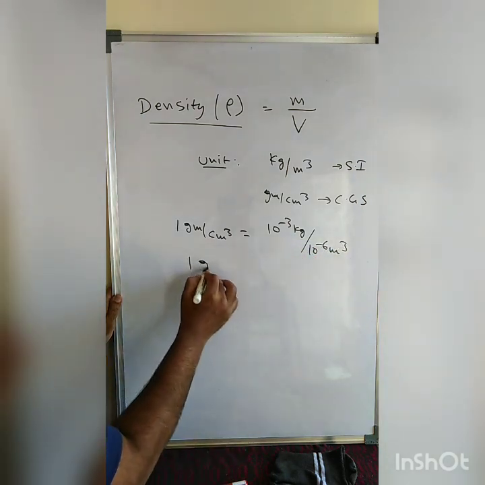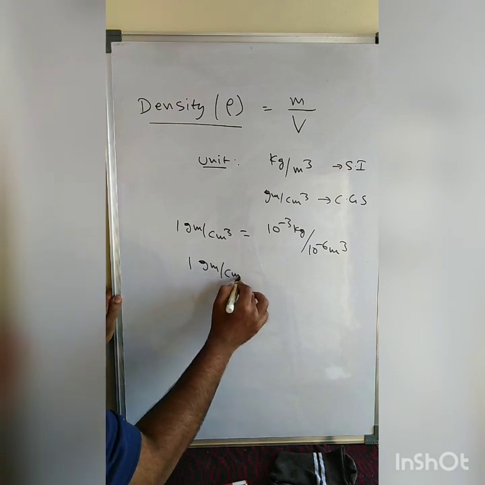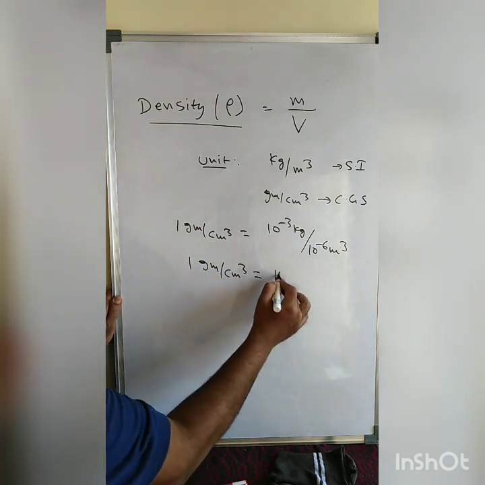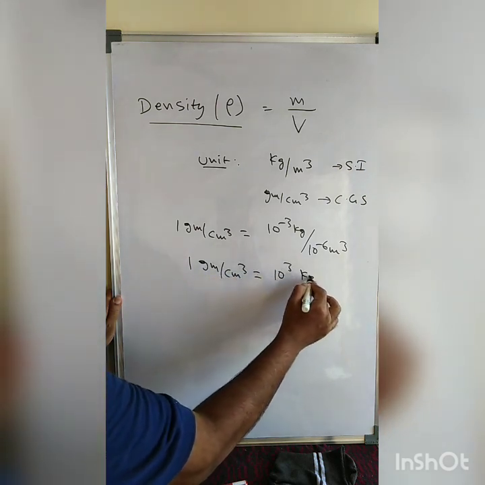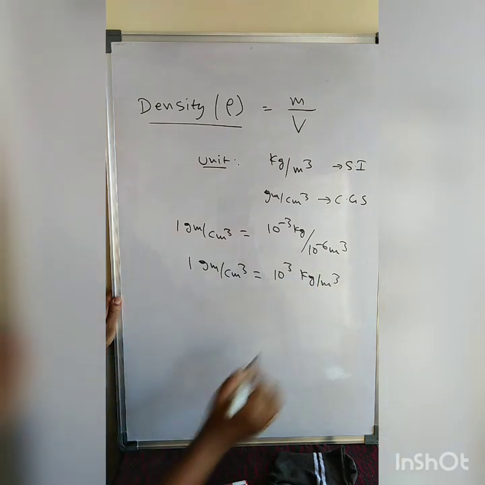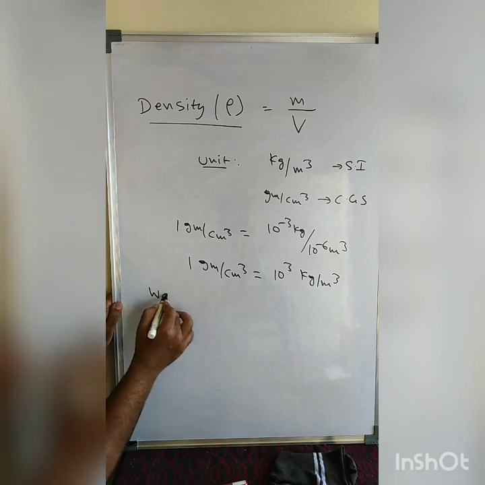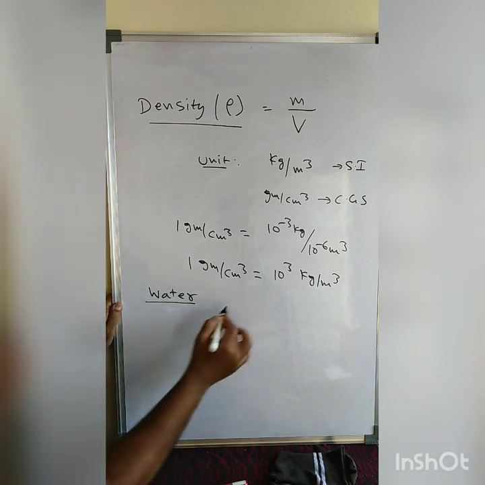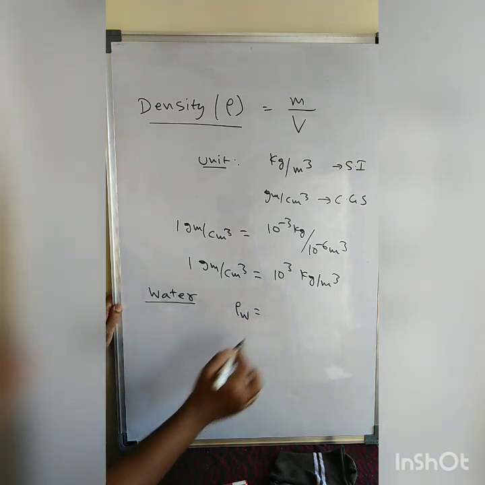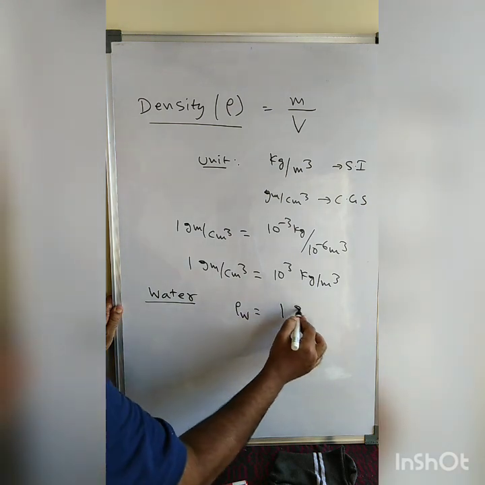Therefore, 1 gram per cubic centimeter is equal to 10 to the power 3 kg per cubic meter. Let us look at water. What is the density of water? The density of water is nothing but 1 gram per cc.